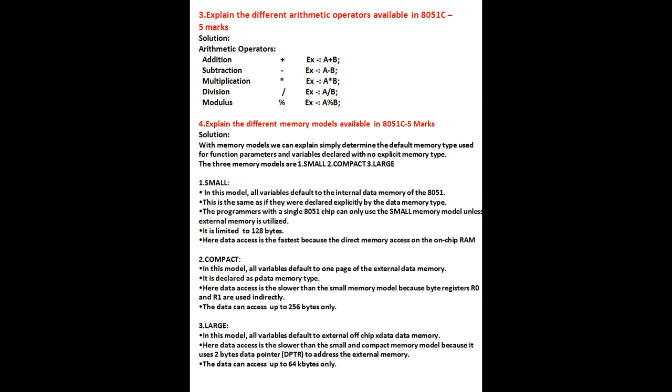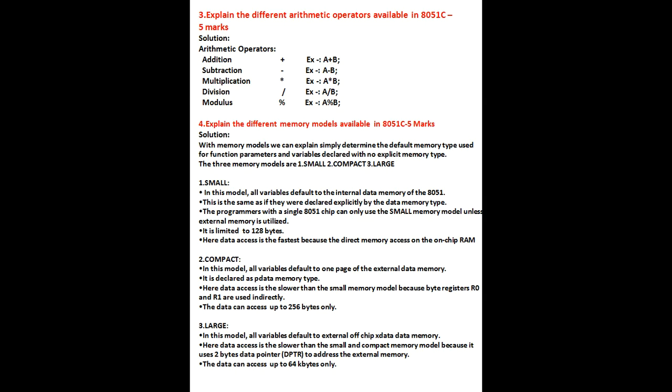Third one, large memory model. In this model, all the variables default to external off-chip xdata memory. xdata means external data. So completely in this model, you access all the data from external memory only. That's why it is called external off-chip xdata memory.